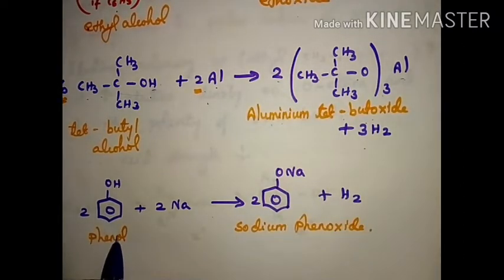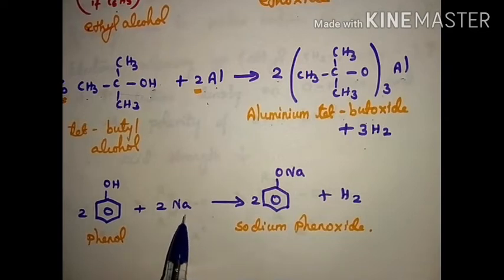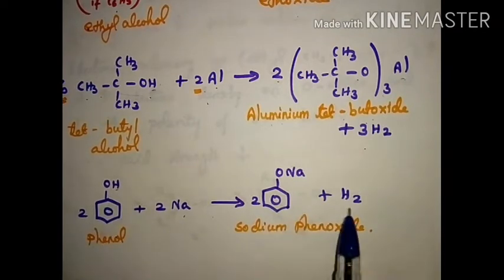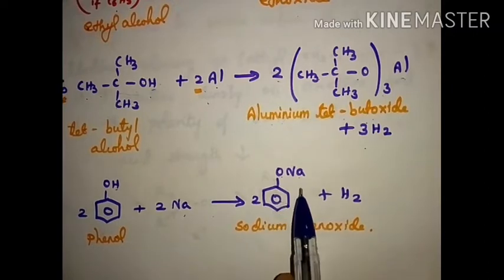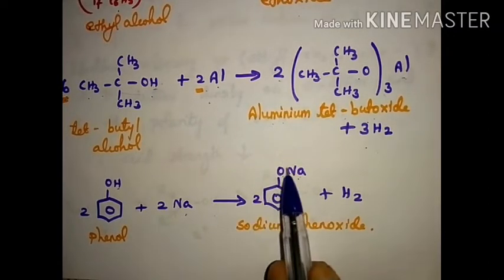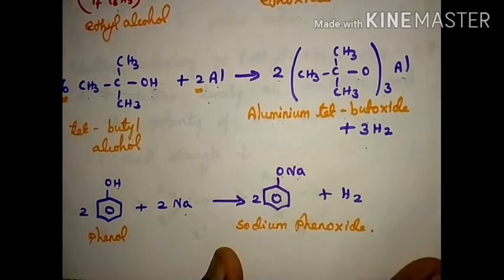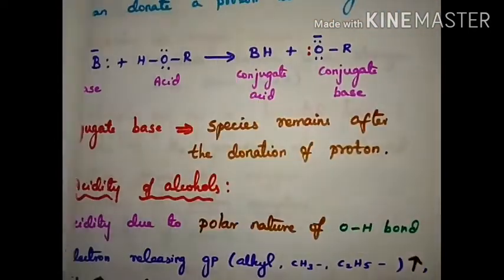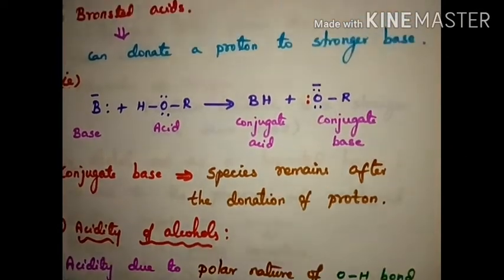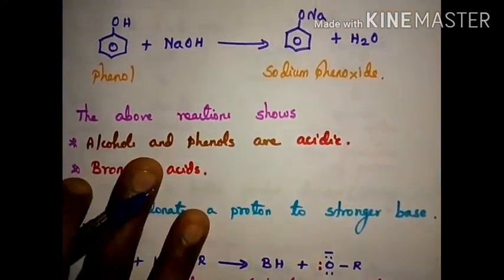Let's see the phenol. Phenol reacts with Na. Here also hydrogen goes out and we get Na. Sodium phenoxide. So any alcohol reacting with active metal has a tendency to liberate hydrogen.